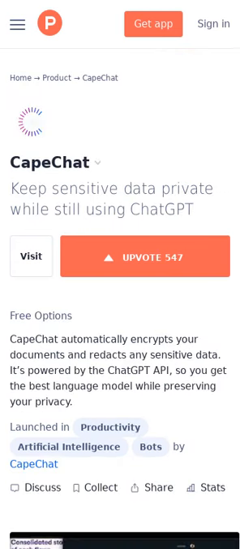CapeChat automatically encrypts your documents and redacts any sensitive data. It's powered by the ChatGPT API, so you get the best language model while preserving your privacy.